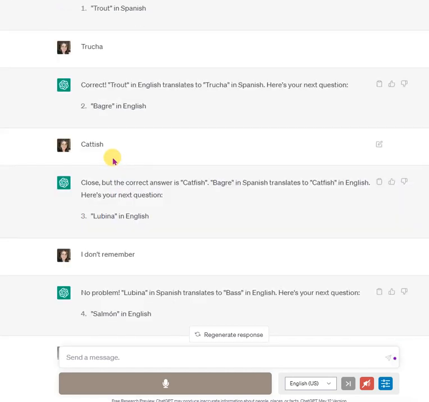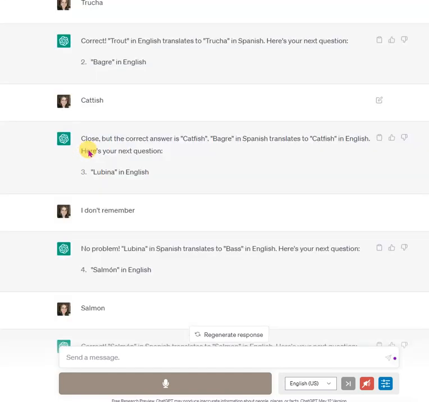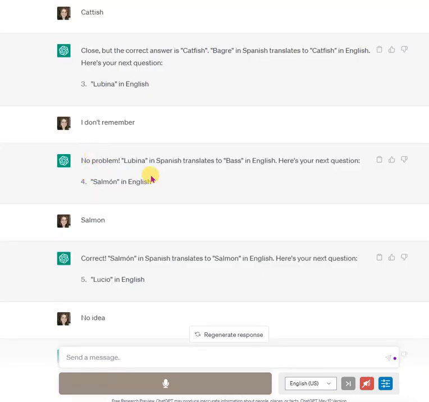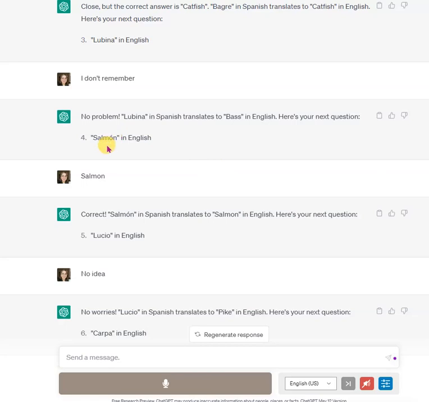I was doing this on my phone, so I made a typo. Instead of catfish, I typed cattish, and it says close, but the correct answer is catfish. And it reinforces the English and Spanish term, and here comes the next question. When I say that I don't remember, it gives me the translation. And now, what's the next one?